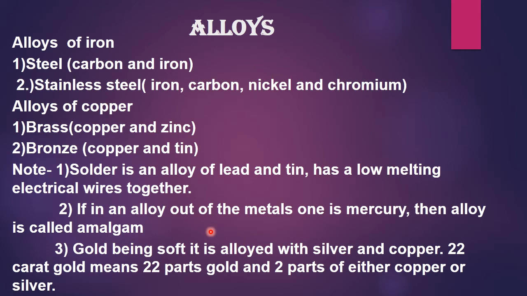The reason why alloys of gold are made is that there are certain jewelries which need to be harder, like if you are wearing a bangle or a ring, they need to tolerate more pressure, so they should be comparatively harder. So it's better to have jewelry of 22 karat because it will be able to bear more pressure and will not change its shape. So that is the reason that we find different karat gold jewelry.